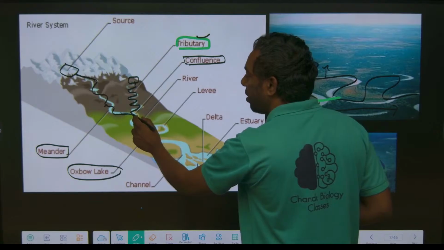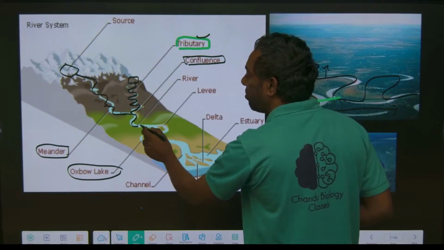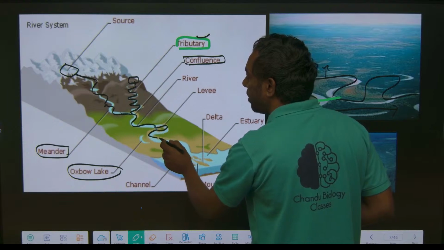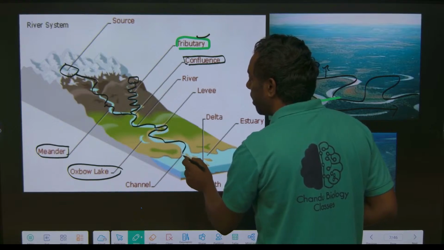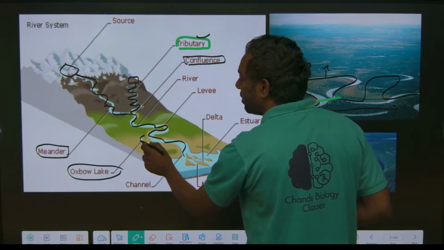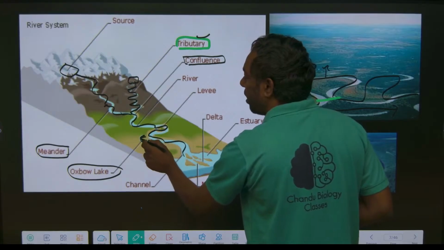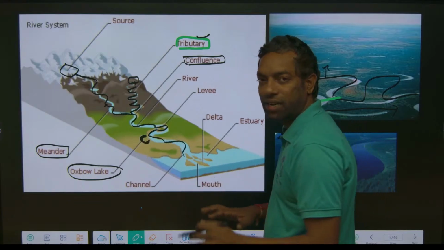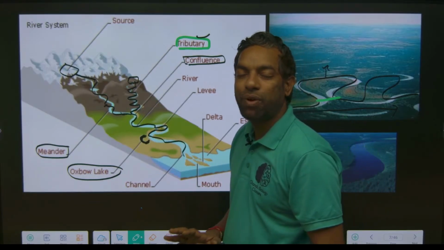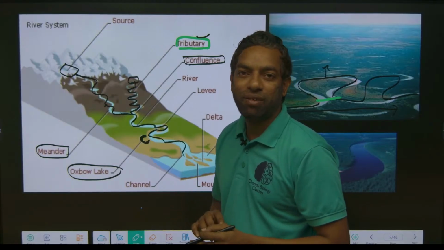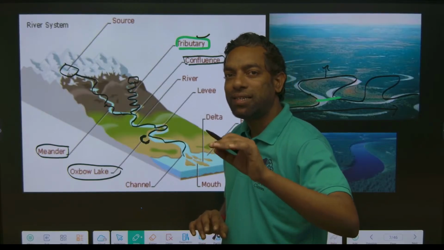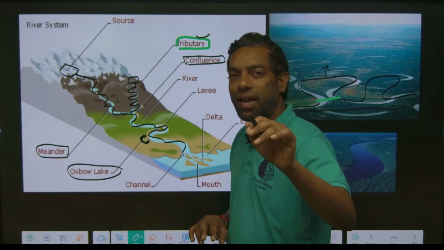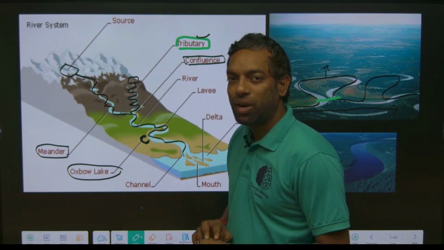They flow towards each other like these crosses, and the cross is divided from the mainland. A gap is created from the main river system, land creates a gap to form a lake, and that is the lake we call an oxbow lake.